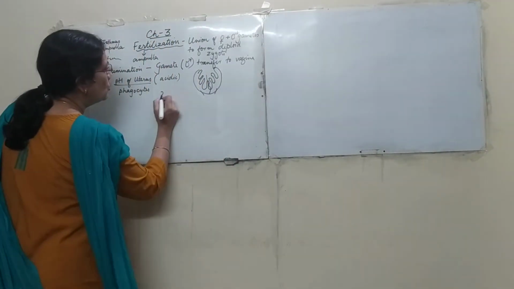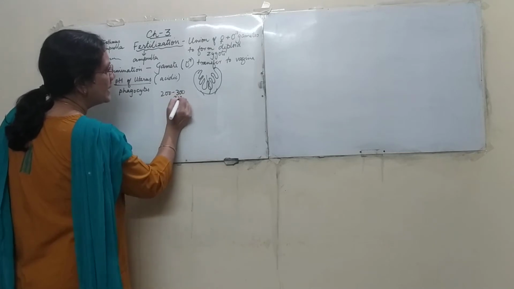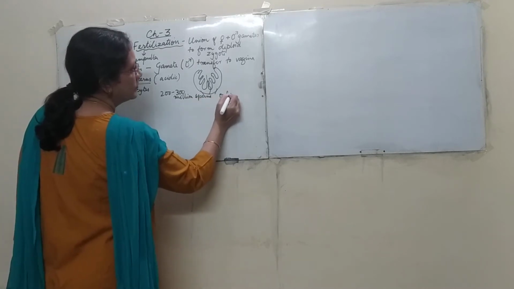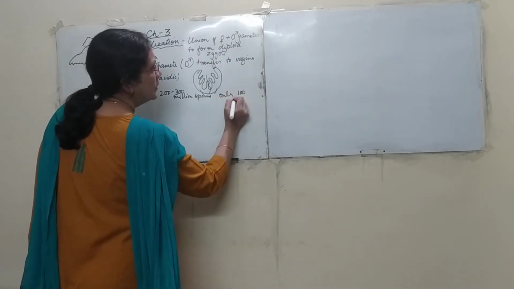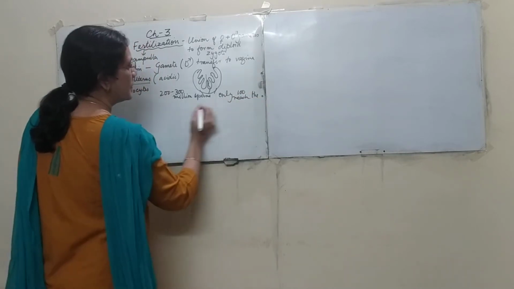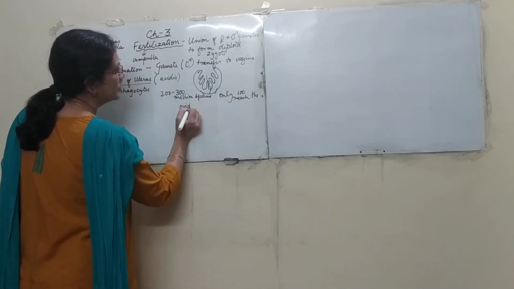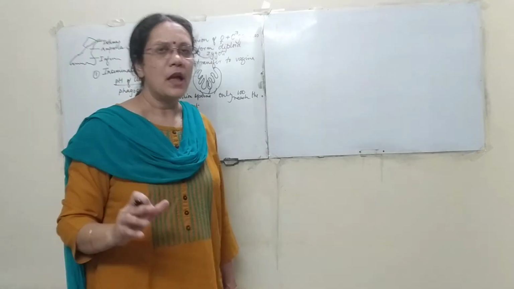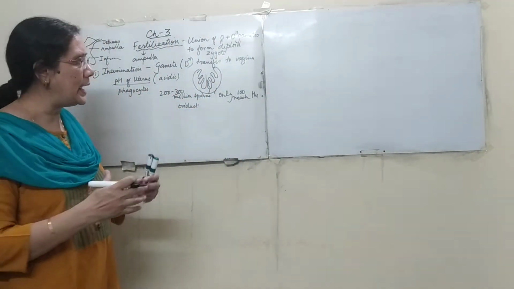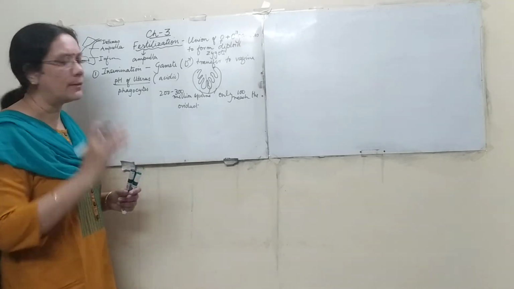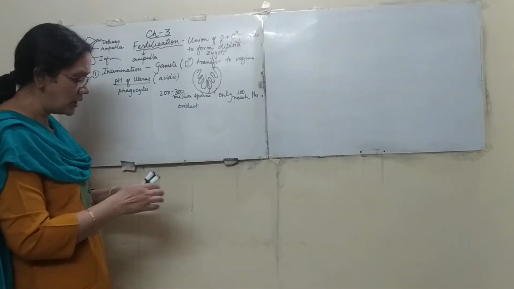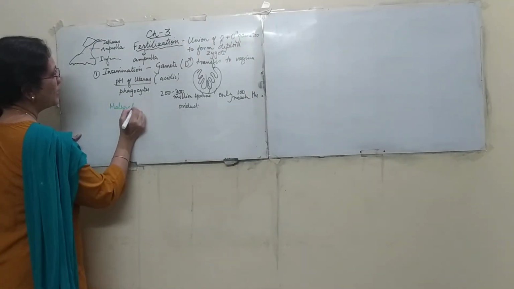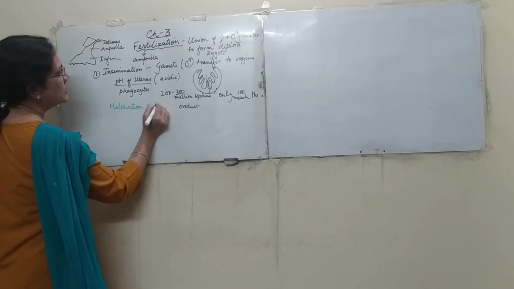So out of the 200 to 300 million sperms, only about 100 reach the oviduct or the fallopian tube. The rest all die. Now a number of changes are happening while the sperm is moving upwards. The first major change that we will see is called the maturation of the sperm.